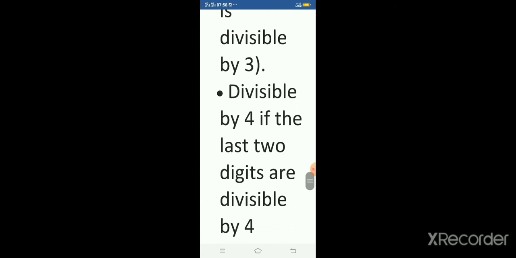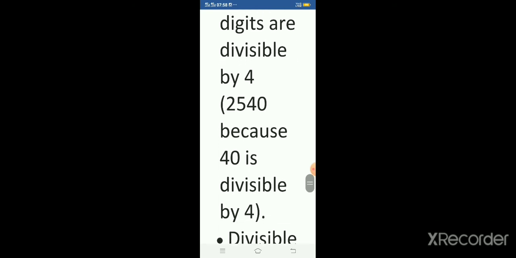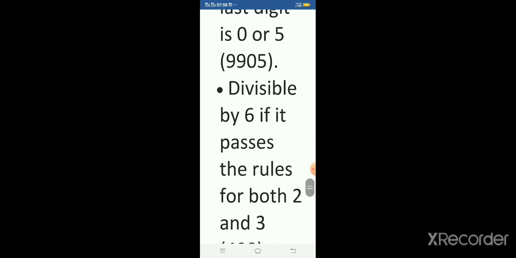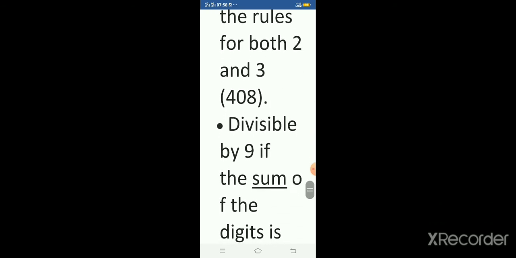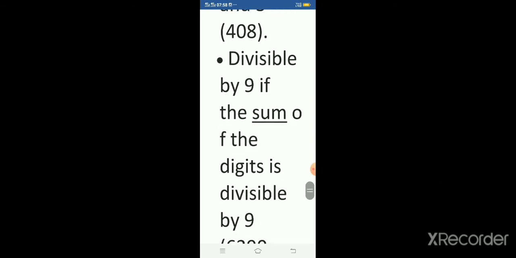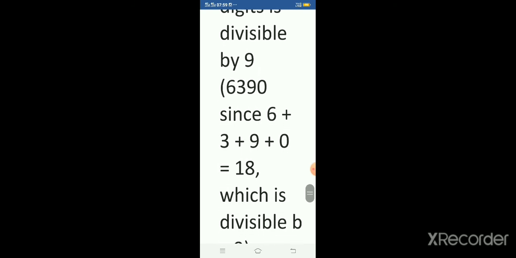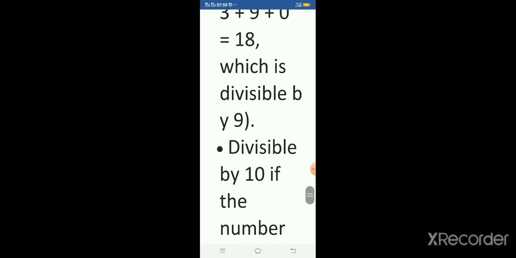Divisible by 4 if the last two digits are divisible by 4, because 10 is divisible by 4. Divisible by 5 if the last digit is 0 or 5. Divisible by 6 if it passes the rules for both 2 and 3. Divisible by 9 if the sum of the digits is divisible by 9, since 6 plus 3 plus 9 plus 0 is equal to 18, which is divisible by 9.